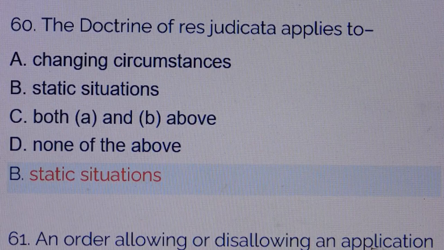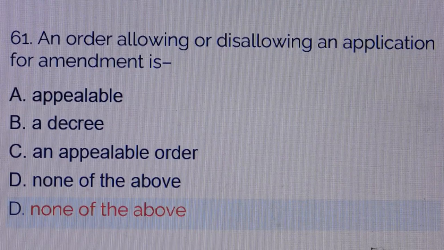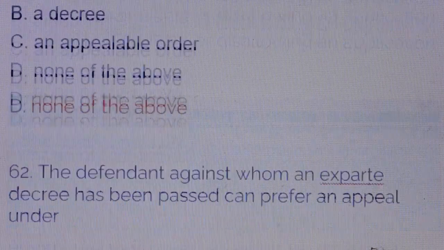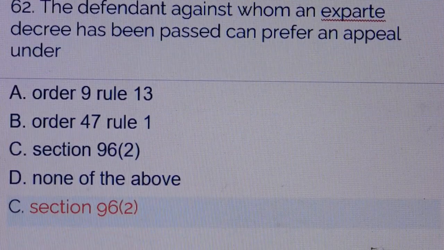Answer is option number B, static situations. Question number 61. An order allowing or disallowing an application for amendment is. Answer is option number D, none of the above. Question number 62. The defendant against whom an ex parte decree has been passed can prefer an appeal under.